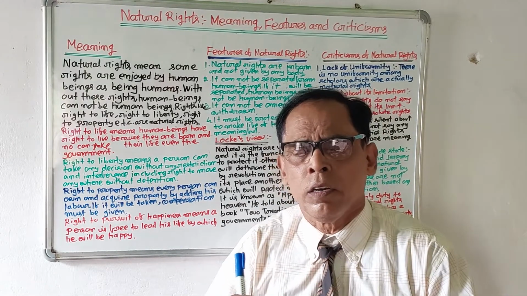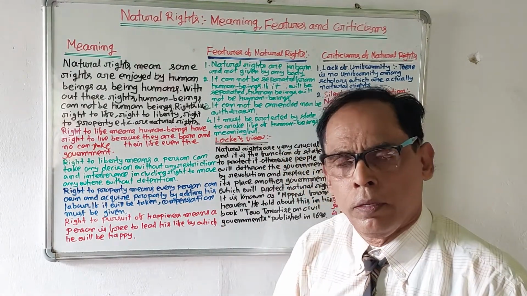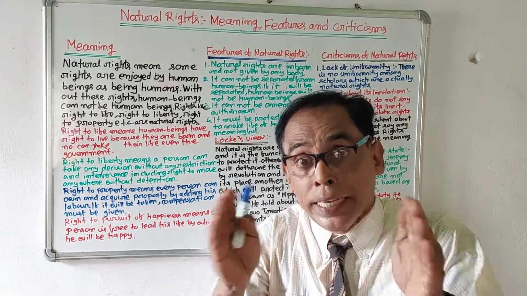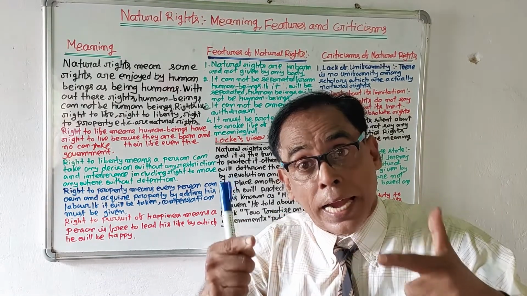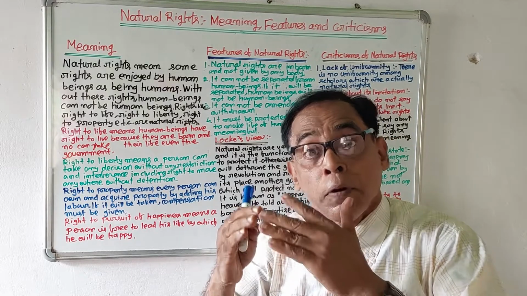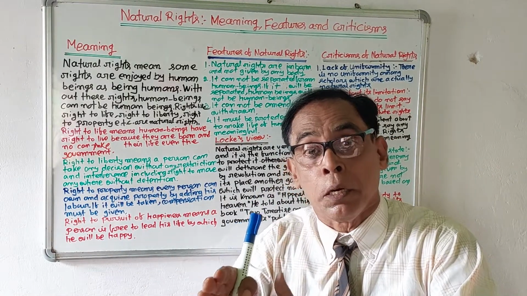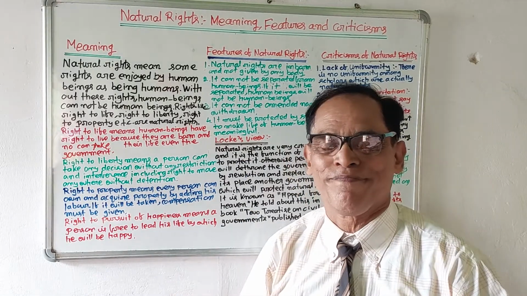Let us start. What is the meaning of natural right? Natural rights mean some rights are required for human beings being human.